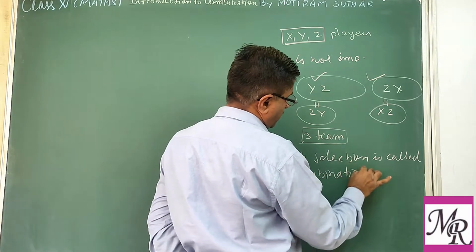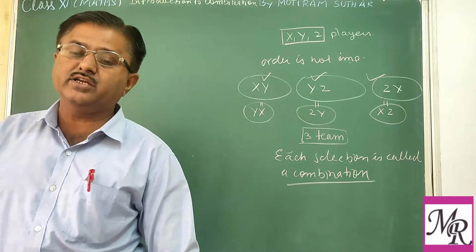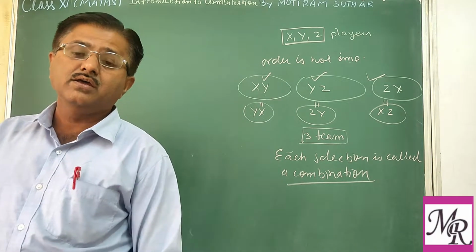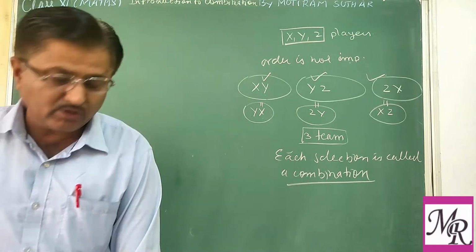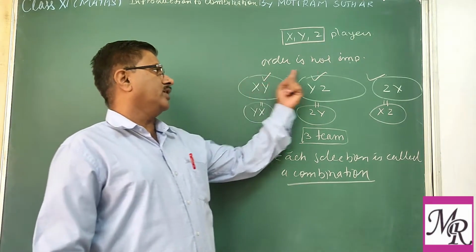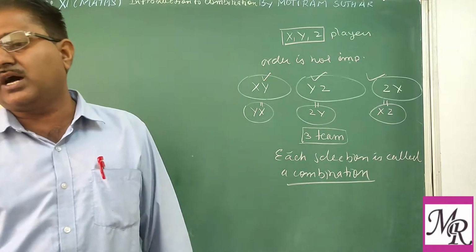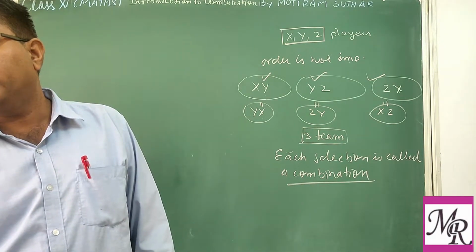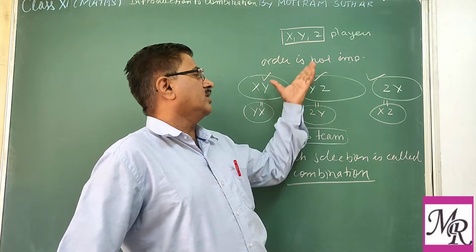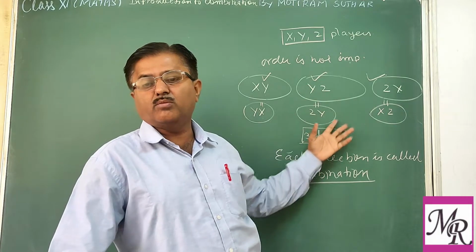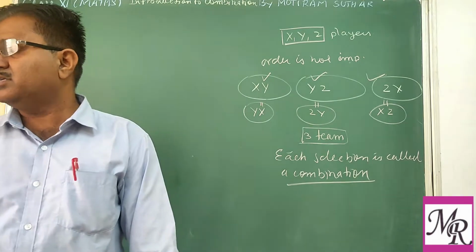So what is the meaning of combination? A selection. In how many ways we can select a team of 2 players from the available 3 players. So in combination, what is important? Order is not important. That you have to always consider. As you saw in the case of permutation, order is very important. But in the case of combination, order is not important, the player is important, or the objects are important. Which object you are selecting, that is important.